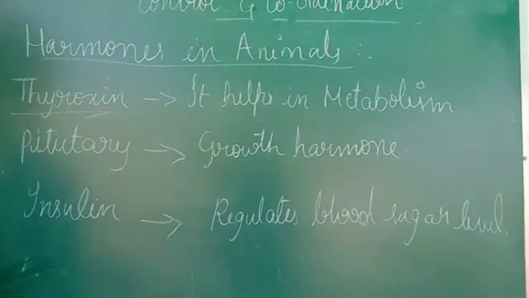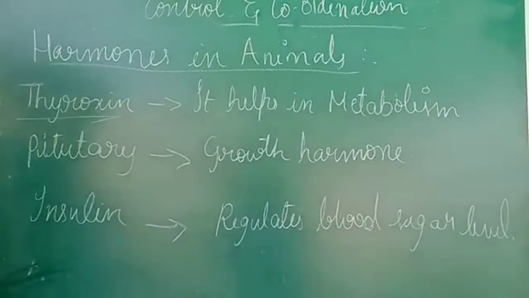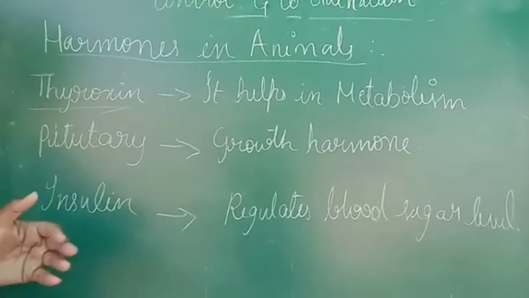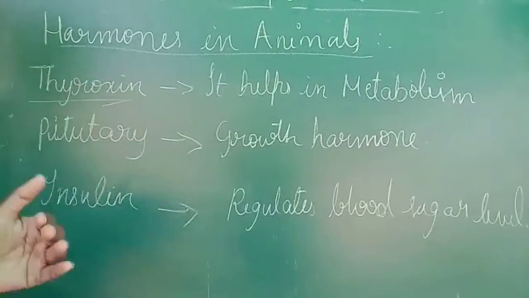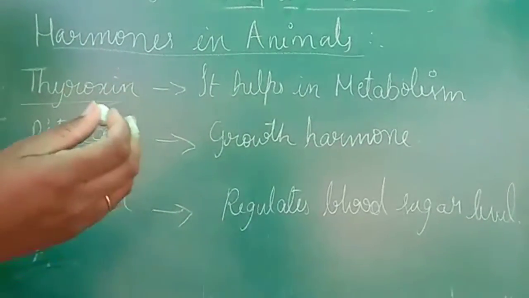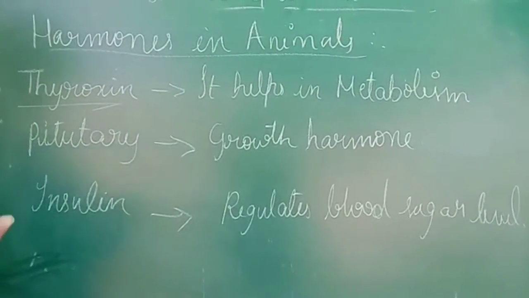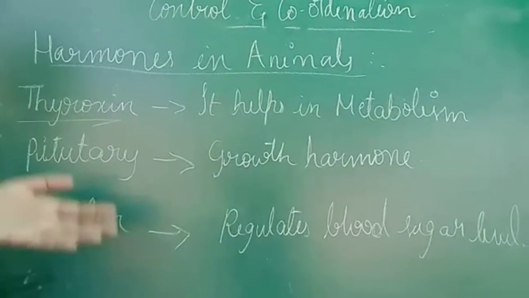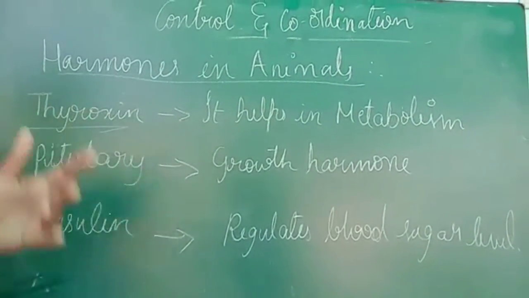It means the thyroxine hormone is less in number. If thyroxine hormone is less in number, then our body shrinks. If thyroxine is more in number, then we look fit and healthy also. That is the main purpose of hormone thyroxine.